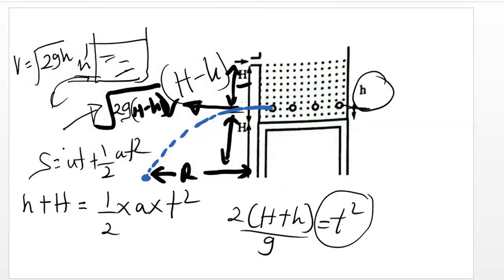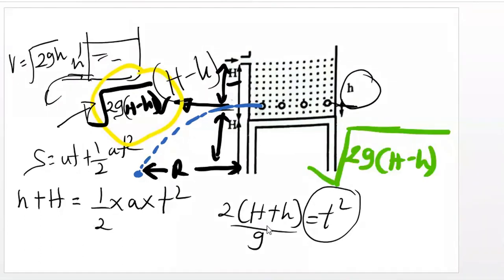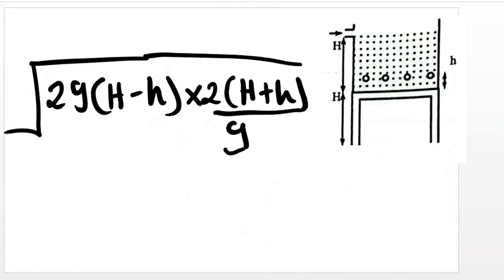So what we have to do is multiply these two. Velocity, we have to multiply this velocity by the time we got. Right. So this is the velocity we got and this is the time.